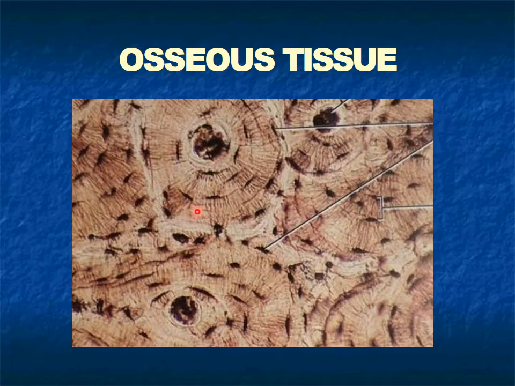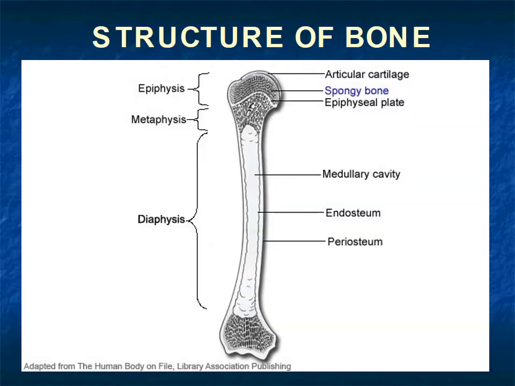This is the total Haversian system. This is the central canal. These are the lacunae. These are the lamellae. It is exactly like an onion cut in half. And these lamellae are connected with each other by these canaliculi. These are the canaliculi. You can see the fibers, hair like. So this is the structure of the long bone.